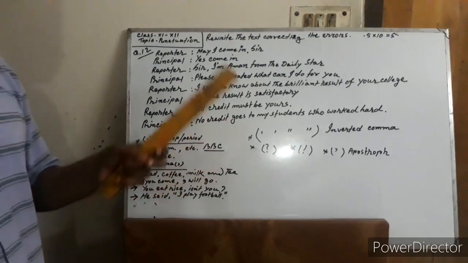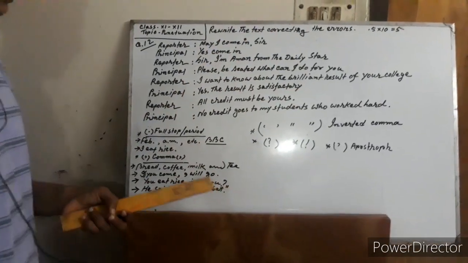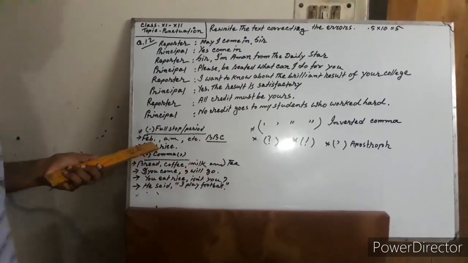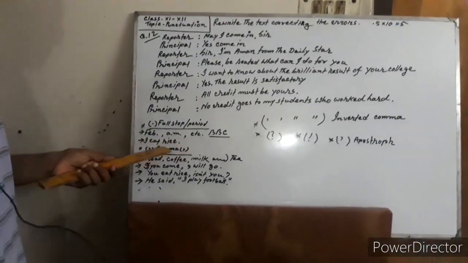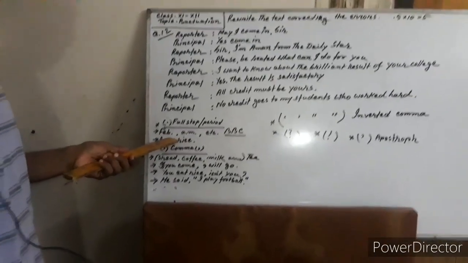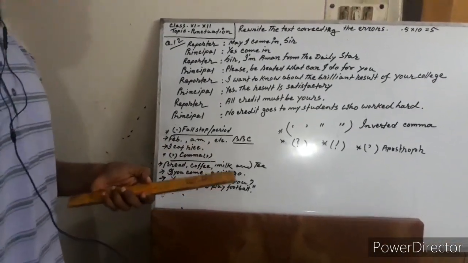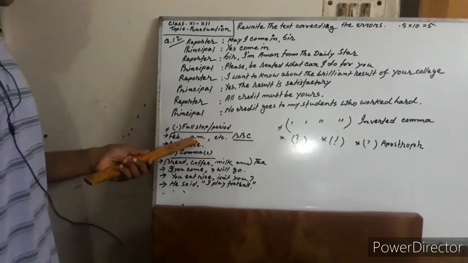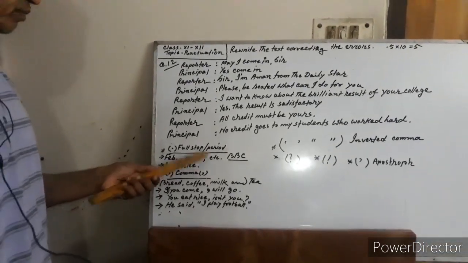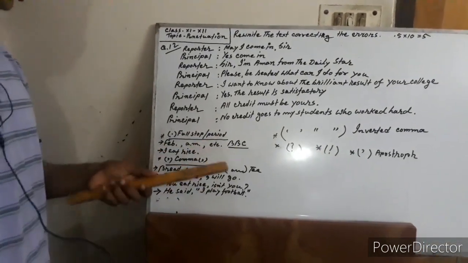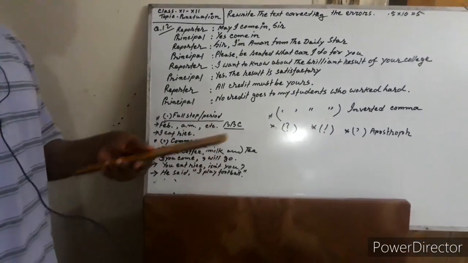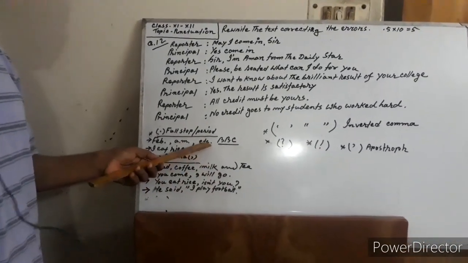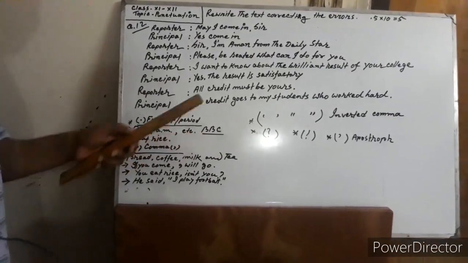So when we want to write long words in a short form, suppose February, if you write Feb, a full stop should be used. If the time is AM, then A full stop, M full stop, PM, P full stop, M full stop, etc. If you want to write a full word in a short form, say etc., full stop.